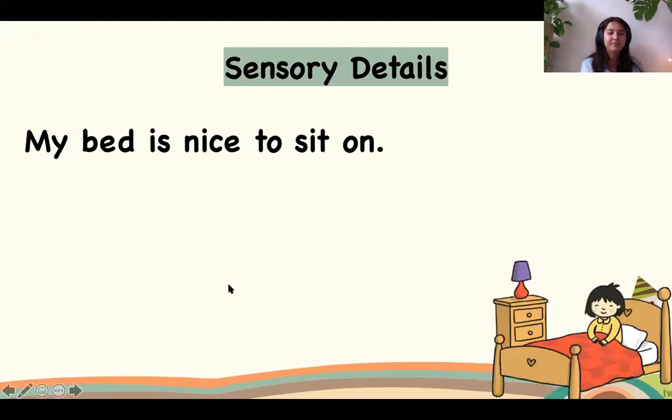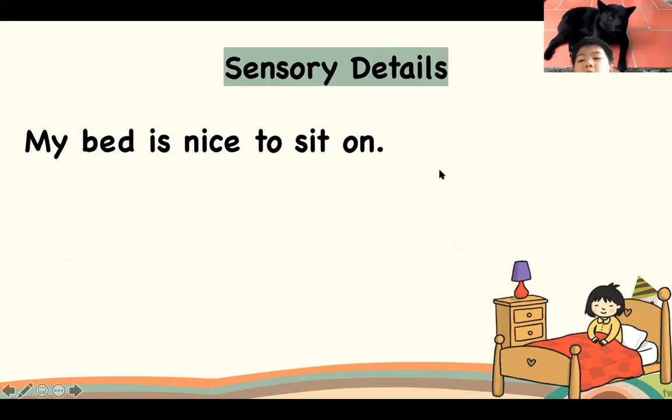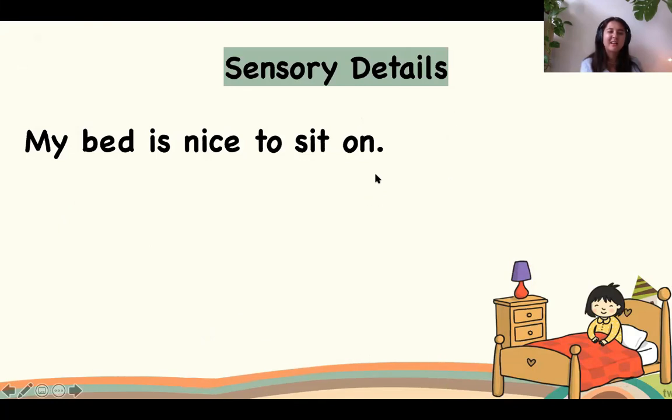Have a look at this one. My bed is nice to sit on. What sense is this engaging with? Feeling. Good job. This is engaging my sense of feeling. Now, my bed is nice to sit on. Again, the word nice isn't very exact. So, for example, this sentence is kind of engaging my sensory details, but it's not giving me any exact words. It's not describing how the bed feels.